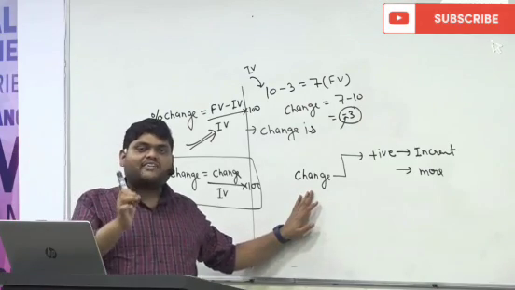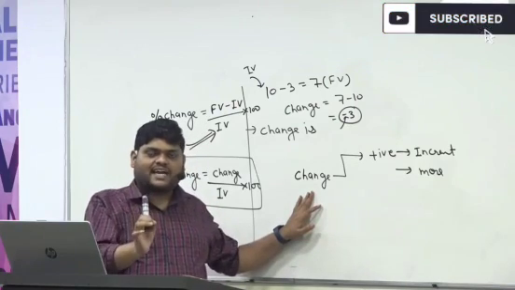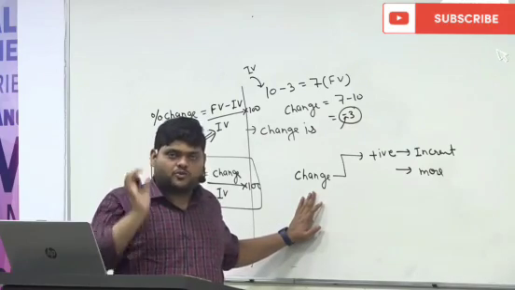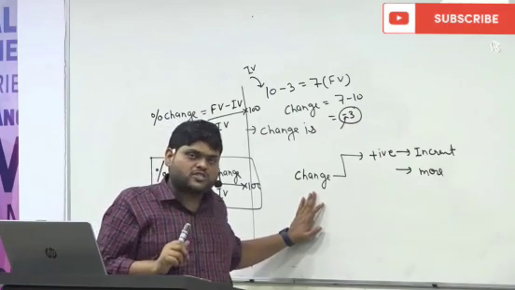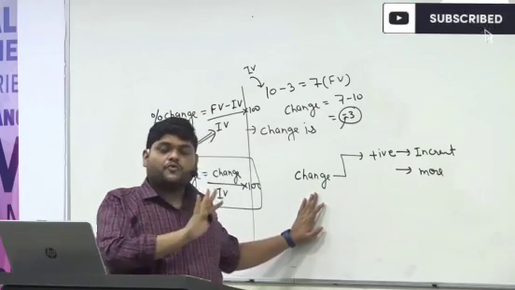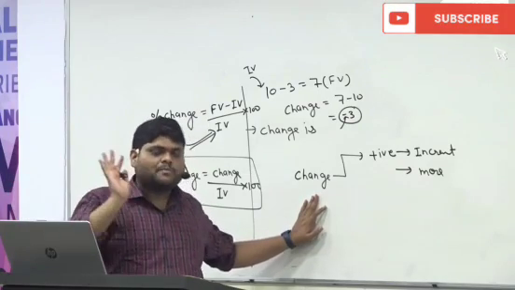That means I have to say it along with the sign. My salary has changed by minus 2,000 rupees. Why minus 2,000? Because if I say my salary changed by 2,000 rupees, we are not sure whether it is an increment of 2,000 or a decrement of 2,000.